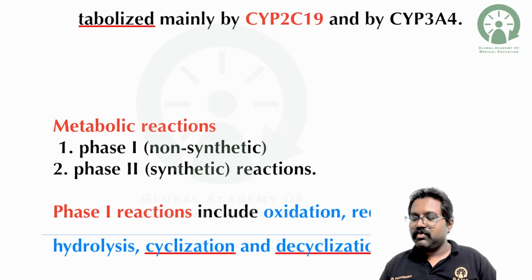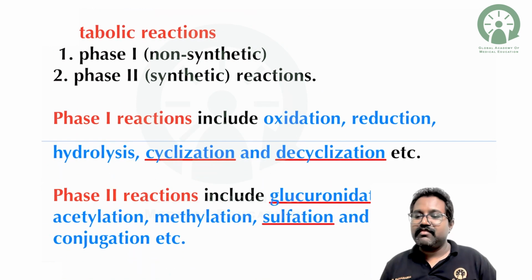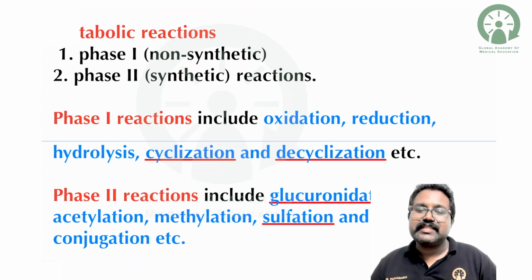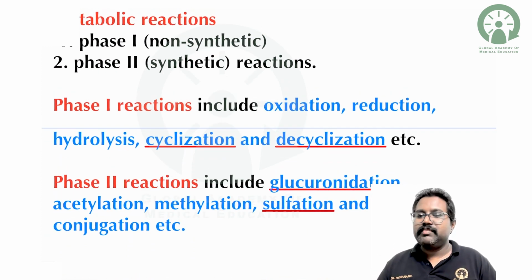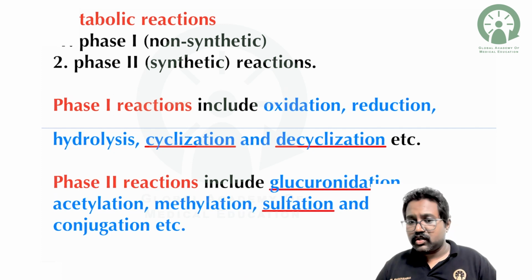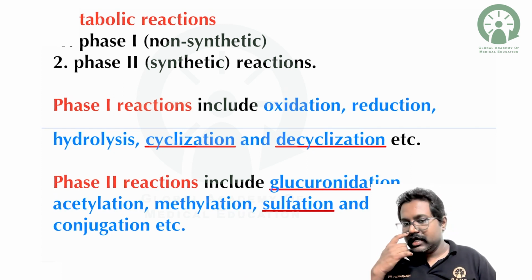So when we come to the metabolic reaction, that is the biotransformation, we have phase 1 and phase 2. Phase 1 is non-synthetic and phase 2 is the synthetic reactions. Basically, biotransformation helps you to convert the drug into water-soluble, hydrophilic molecules, or polar compounds, so that it can get easily excreted in the feces or the urine.